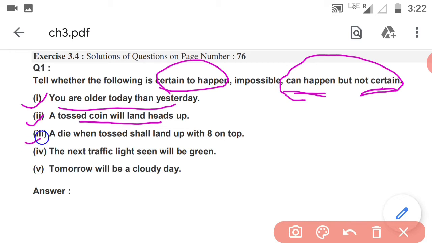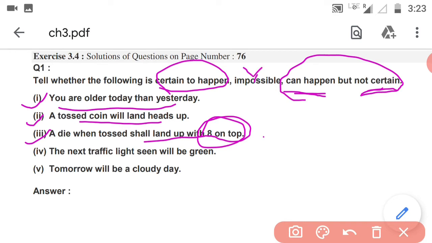Now number 3: a die when tossed. You know the die, like in Ludo, we know how to play Ludo. In a die, how many values are there? 1, 2, 3, 4, 5, 6, isn't it? So a die when tossed shall land up with 8 on top. Is there an 8 on a die? No. So the answer will be impossible.